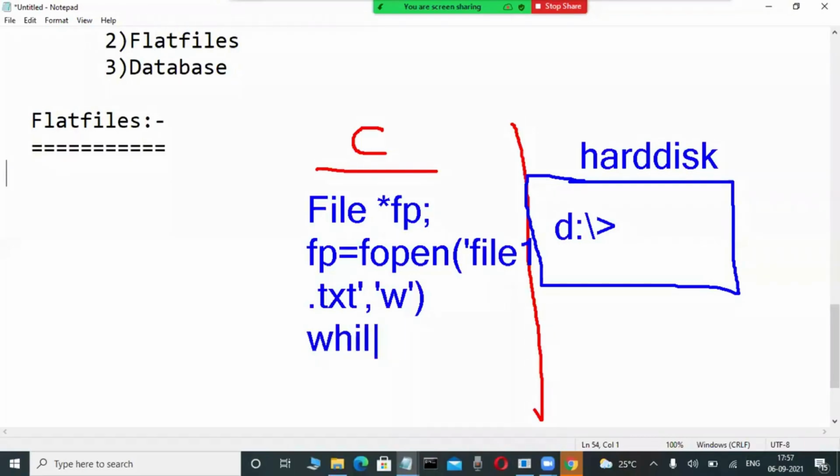Okay, some coding is there. Are you observing or not? Yes, through that coding only, you are writing.